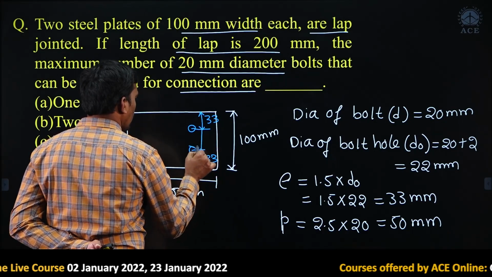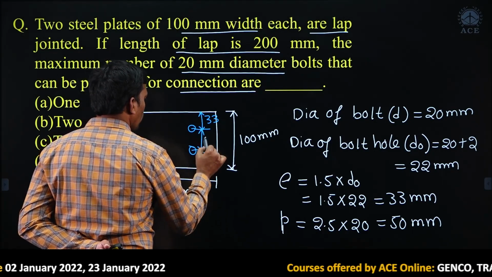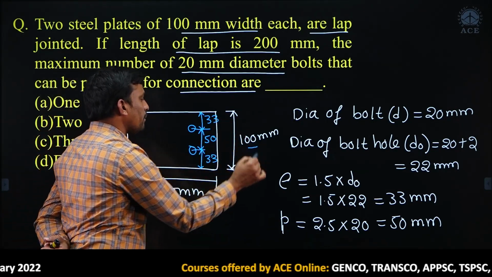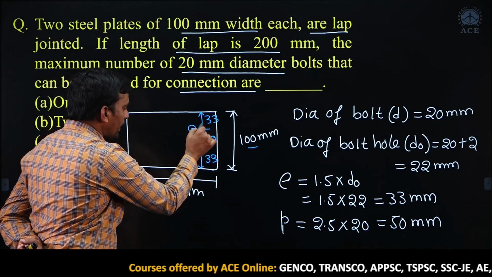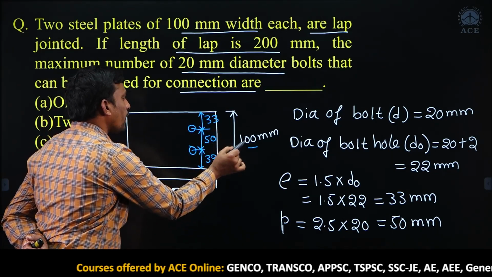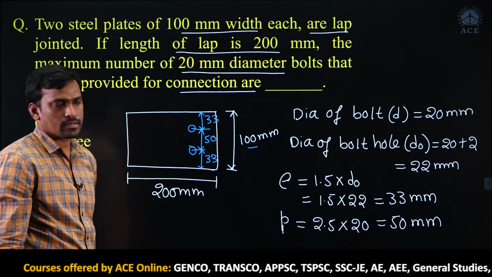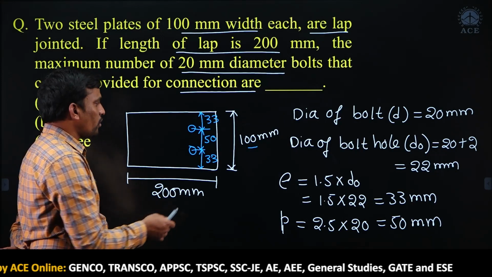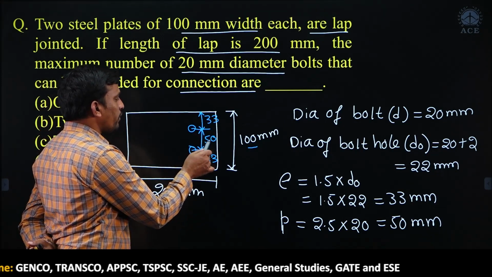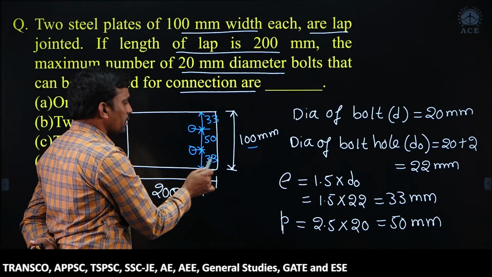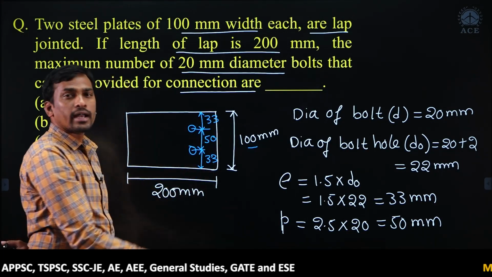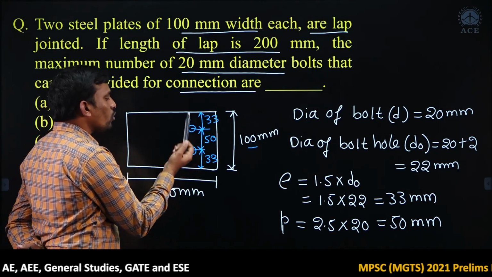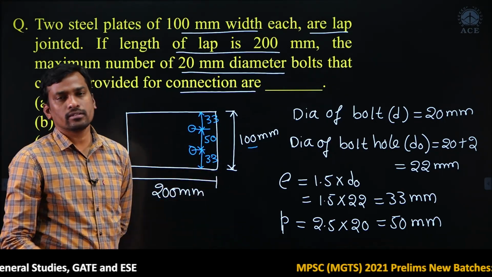Then what is the pitch we got? 50 mm. Okay, but the maximum width is 100 mm only, right? Now tell me, if you add this, are you getting more than 100 or less than 100? Check it please. Okay, so this is getting more than 100, right? Yes or no? This is getting more than 100: 50 plus 33 plus 33. So this width is more than 100 mm. It means we can't accommodate 2 number of bolts along the width.